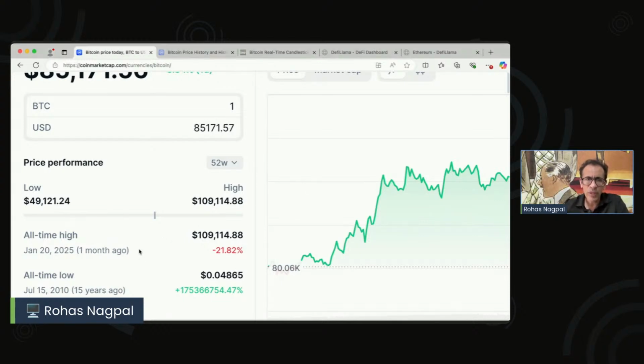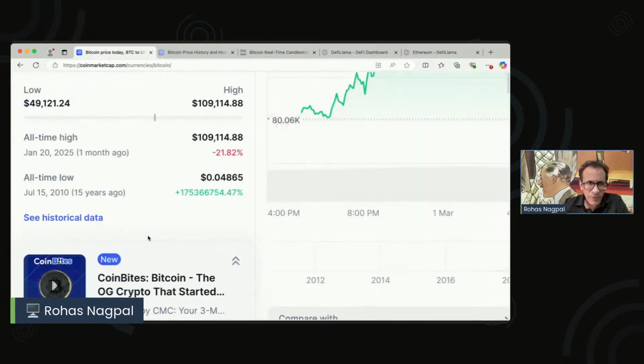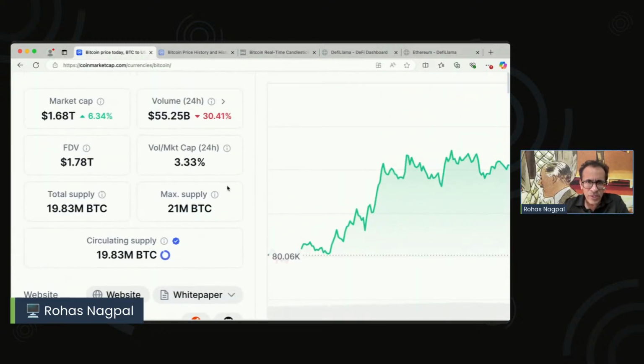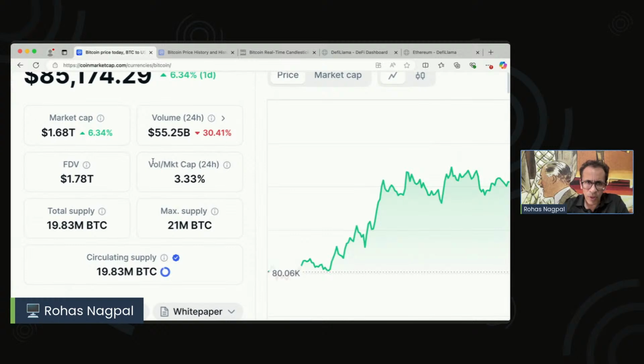When you get into a coin with a fixed max supply, you at least know that they cannot issue more than a particular amount. Now that we've seen this, there's another interesting metric which is called the volume to market cap. Now, this is very, very interesting. What it says is you just divide the 24-hour volume by the market cap. The higher this number, the more percentage of that crypto is being traded on a daily basis. That kind of shows more liquidity.